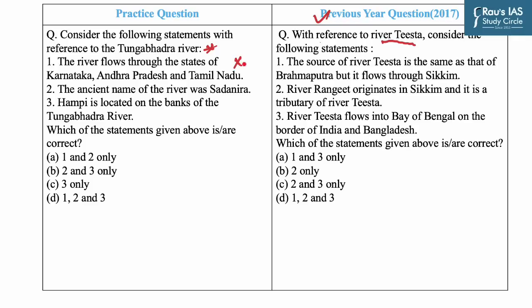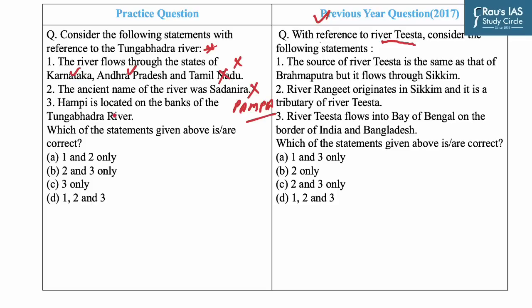This statement is incorrect. As you all know, Tungabhadra River is a major tributary of the Krishna River, which drains into Bay of Bengal. It is formed by the confluence of Tunga River and Bhadra River. Both Tunga and Bhadra River originate on the eastern slopes of the Western Ghats in the state of Karnataka. It flows through the states of Karnataka, Andhra Pradesh and Telangana, not Tamil Nadu. Now second statement says the ancient name of the river was Sadanira. This statement is also incorrect, as the ancient name of Tungabhadra River was Pampa.